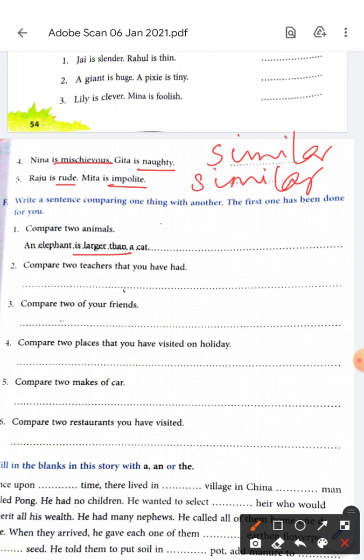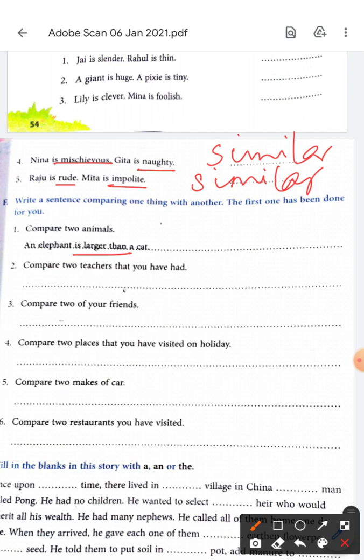Okay. Compared to restaurants you have visited. Now which restaurants have you visited in Alwar? One is Giggle. Another one is Prem Pavitra.